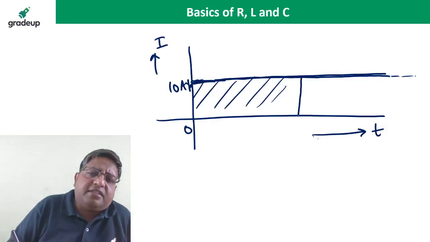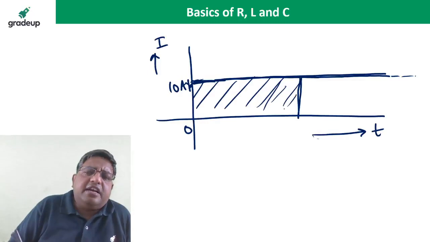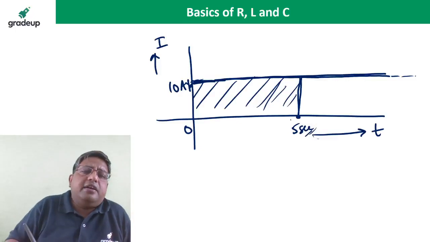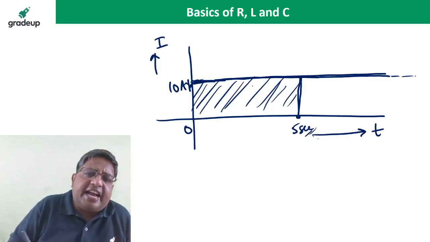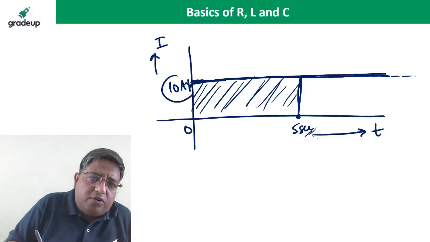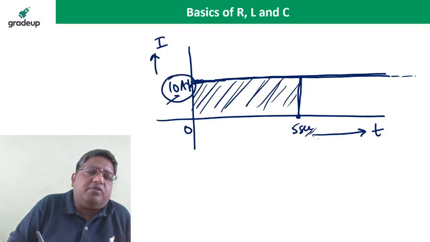If you take any length, suppose you take up to 5 seconds or 5 milliseconds. So what is the area? Area is 10 into 5. If you divide by 5, you get 10. So for DC, the average value as well as the RMS value is the same.